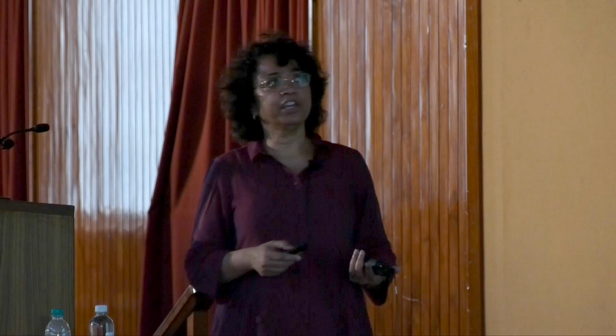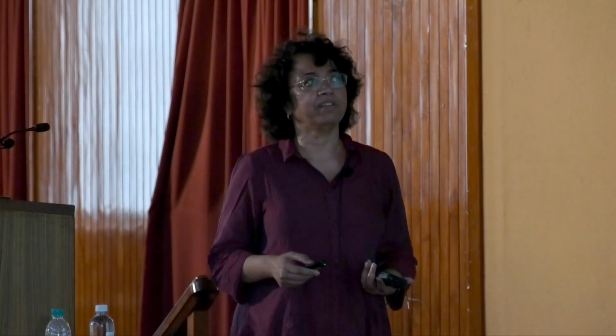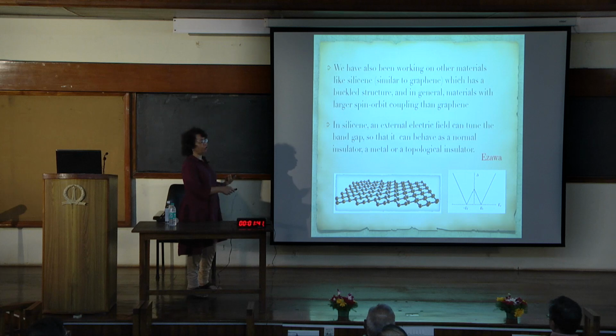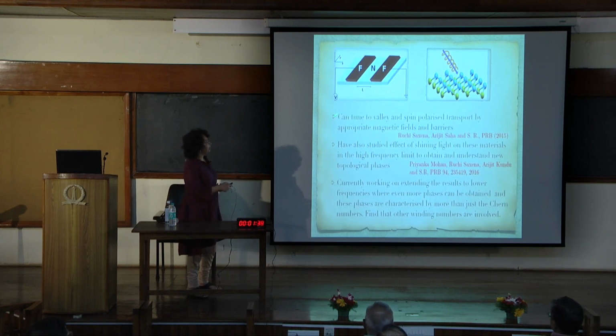We've also been working on other materials like silicene, which is similar to graphene, except that it has a buckled structure, and in general materials with larger spin orbit coupling than graphene. In silicene, an external field can tune the band gap so that it can behave either as a normal insulator, a metal, or a topological insulator. And we've worked on various aspects of this, how to tune valley and spin polarized transport under appropriate magnetic fields and barriers. We've also studied the effect of shining light on these materials to obtain new topological phases in the high frequency limit. We're also trying to do this now at lower frequencies, and we find that we get other winding numbers which are involved.